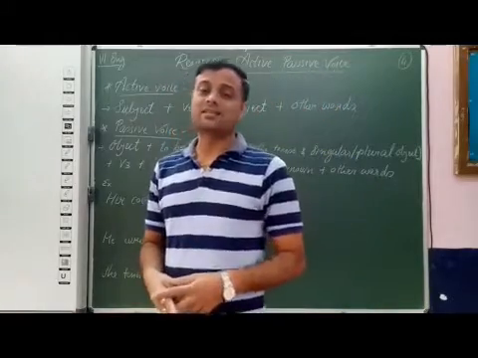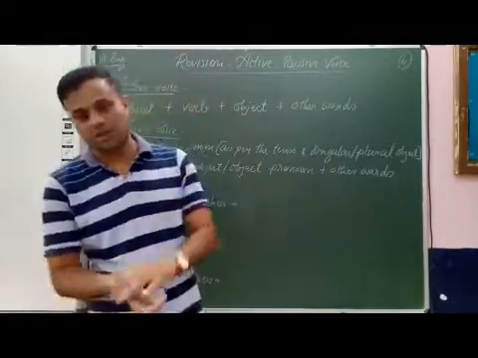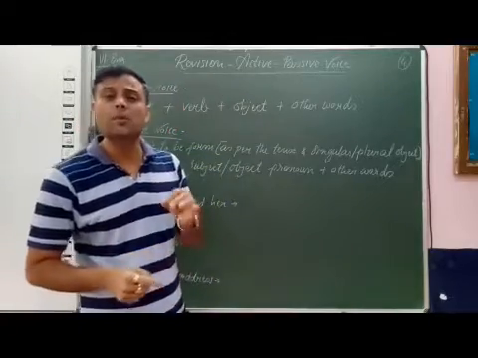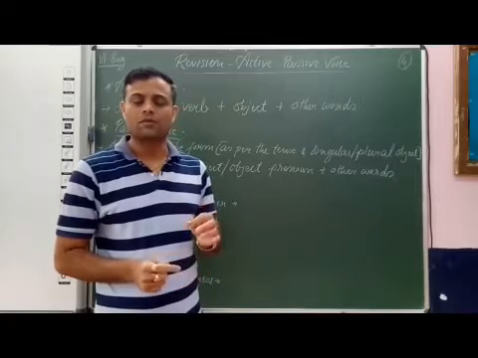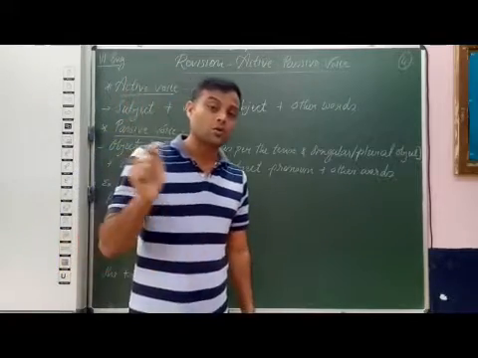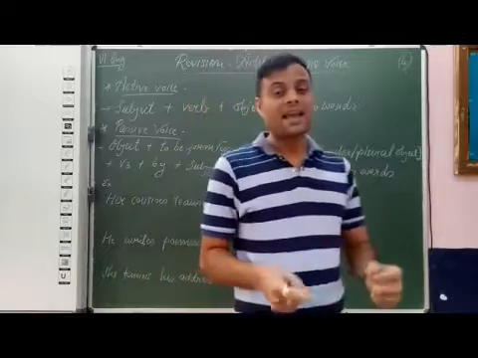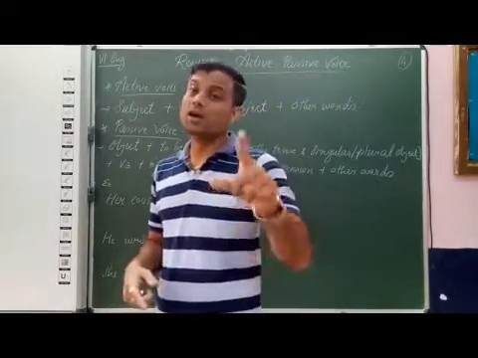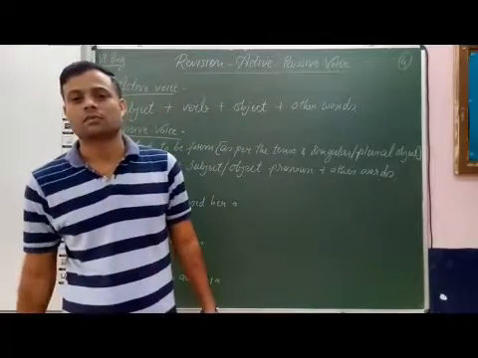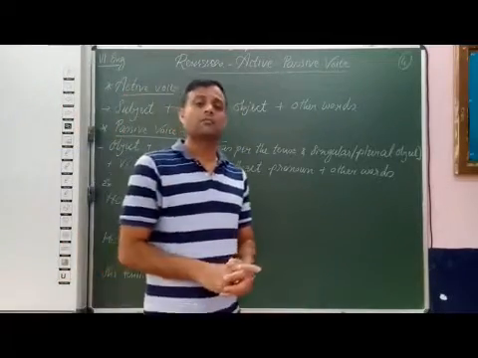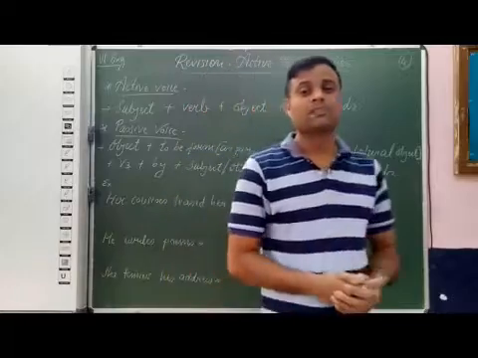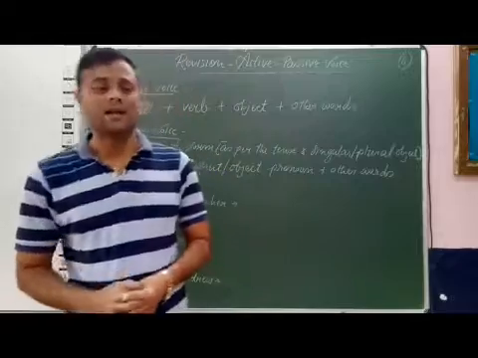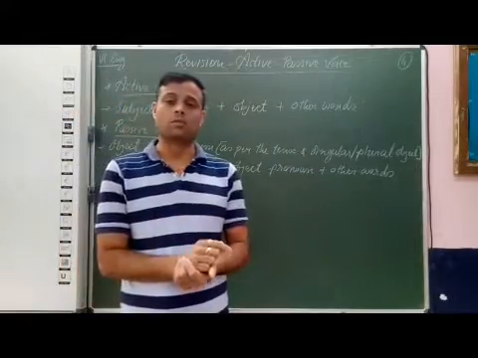Now the passive voice sentence structure begins with the object. So first the object, after the object the to be form. The to be form we have to use as per the tense of the sentence and the singular or plural object. Then V3, after that by, then the subject or object pronoun, and at last other words, full stop.